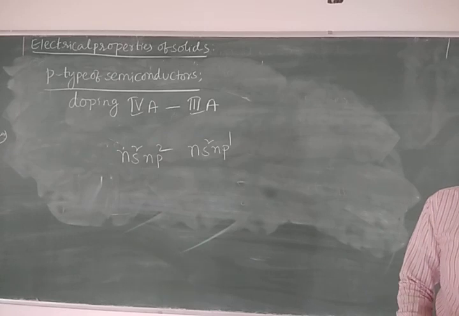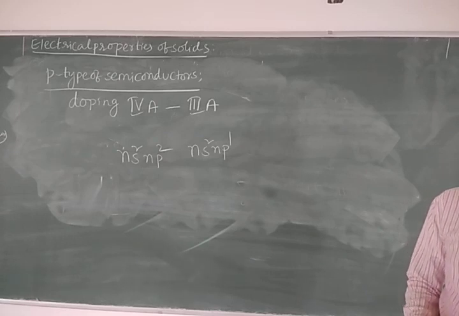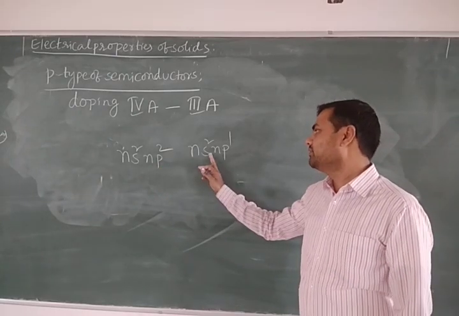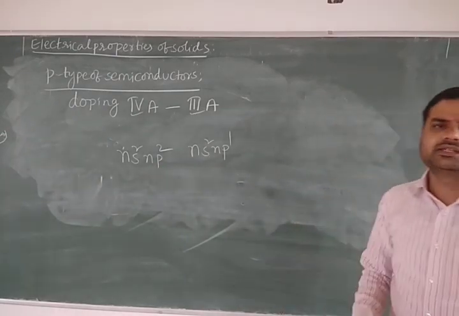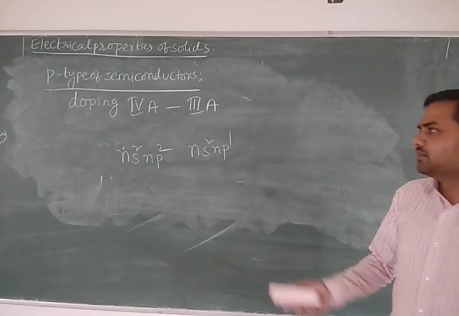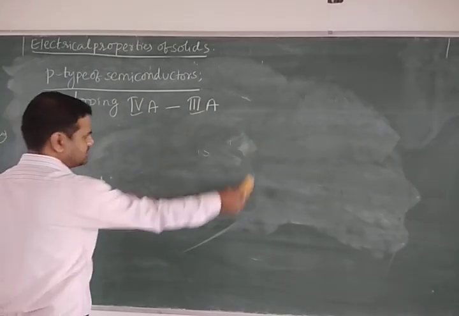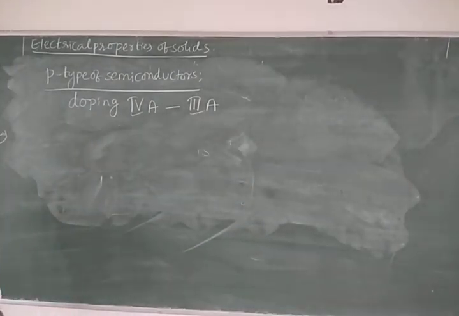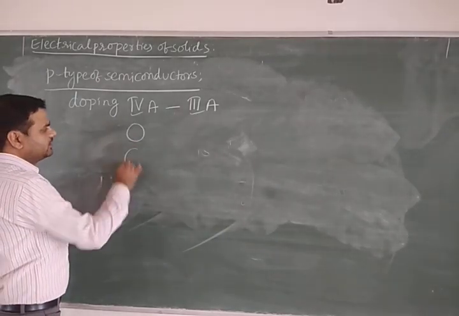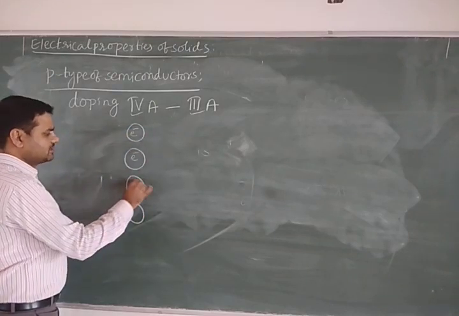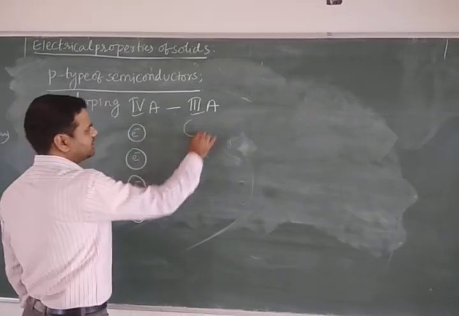Group 13 elements are boron, aluminium, gallium, indium, thallium. In the 4th A group elements, this is the general electronic configuration, and for the 3rd A group elements, the general electronic configuration is ns2 np1. Means the 4th A group contains how many valence electrons? 4 electrons. The 3rd A group elements contain 3 electrons. Here in the 4th A group there are 4 valence electrons, and here there are 3.